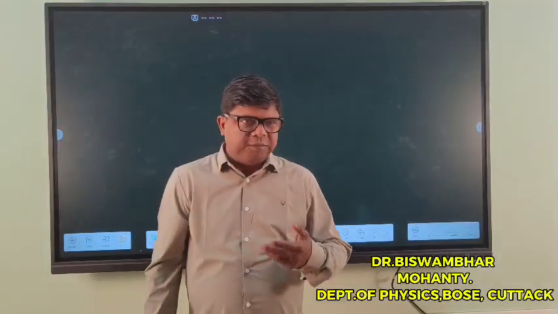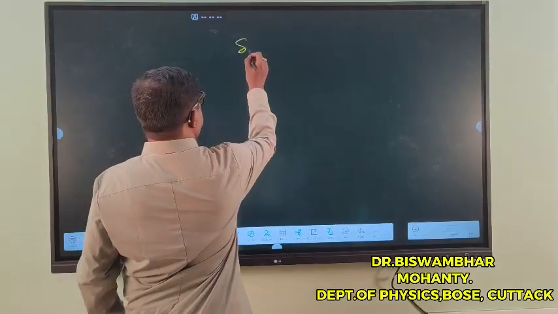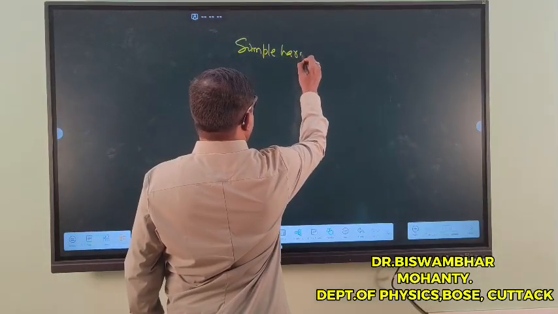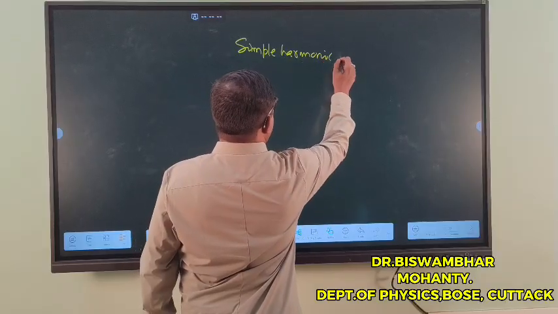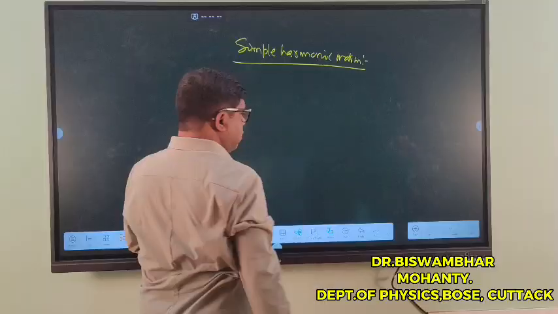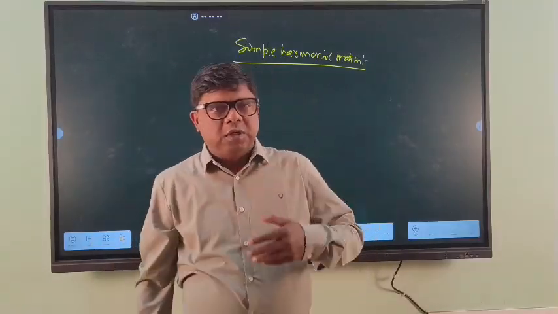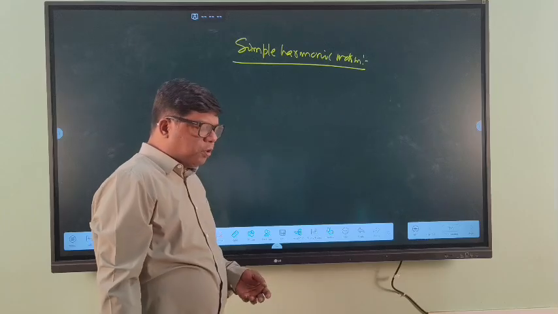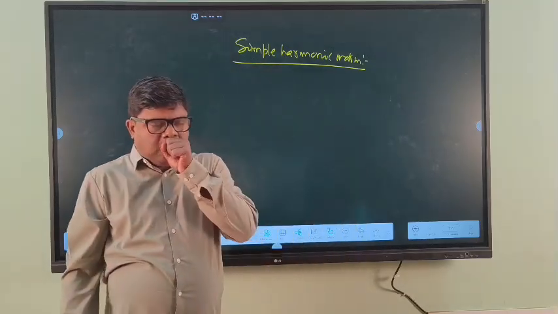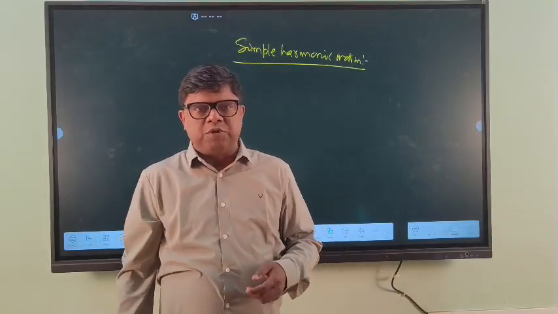Now today we'll discuss simple harmonic motion. So first of all, let's have an idea regarding what is periodic motion. The motion of a body is said to be periodic if it passes to a similar condition after a particular interval of time. That is periodic motion.